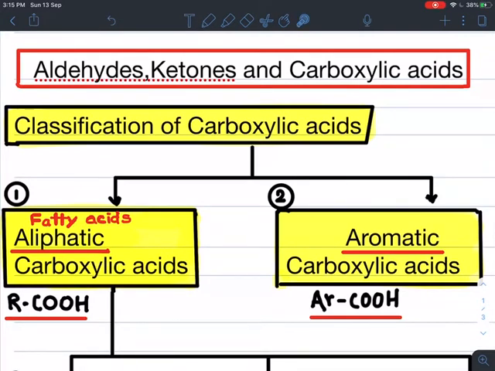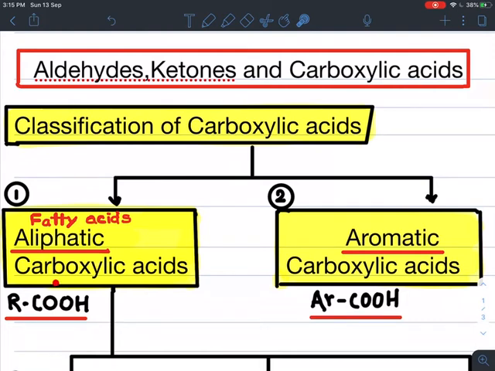Students, in this video we are going to study the classification of carboxylic acids. Carboxylic acids are classified as aliphatic carboxylic acids, also called fatty acids, and aromatic carboxylic acids. What is meant by aliphatic carboxylic acids?